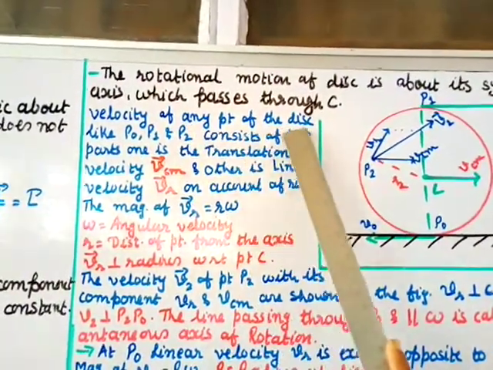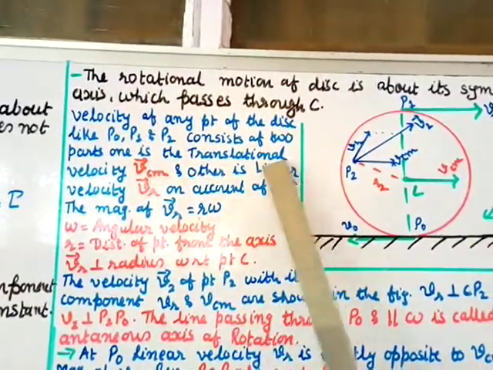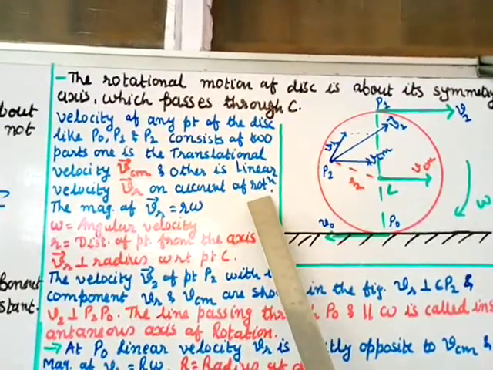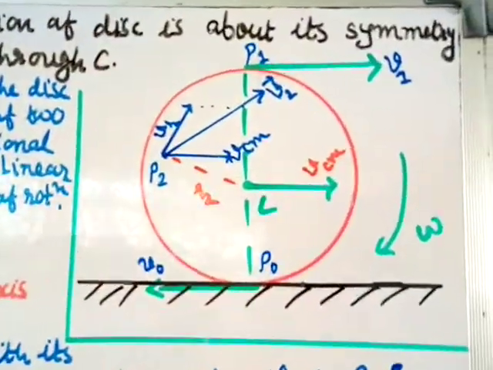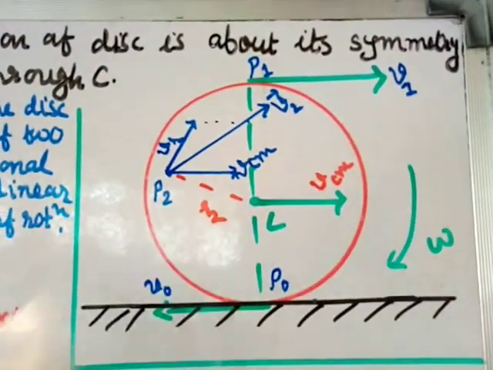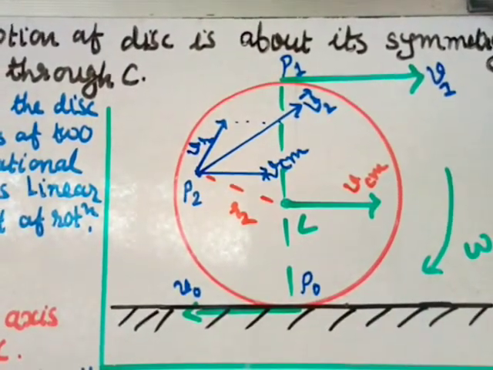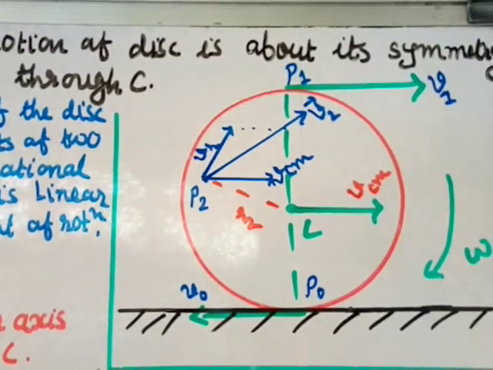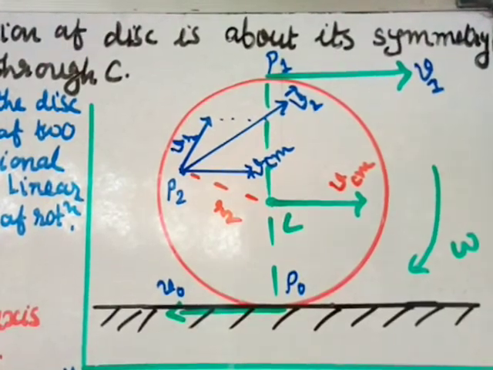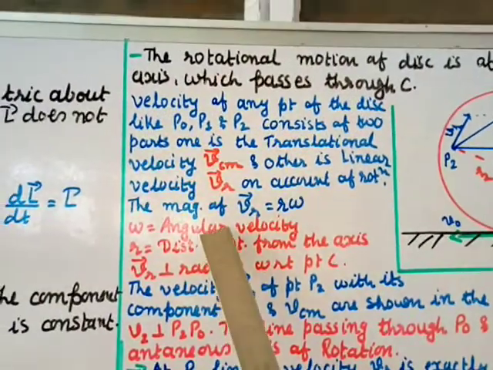The velocity of any point of the disc, like P0, P1 and P2, consists of two parts. Consider any particle on the disc. Its velocity has two components: one is the translational velocity VCM, and the other is the linear velocity VR, on account of the rotational motion. The magnitude of VR is equal to R omega.